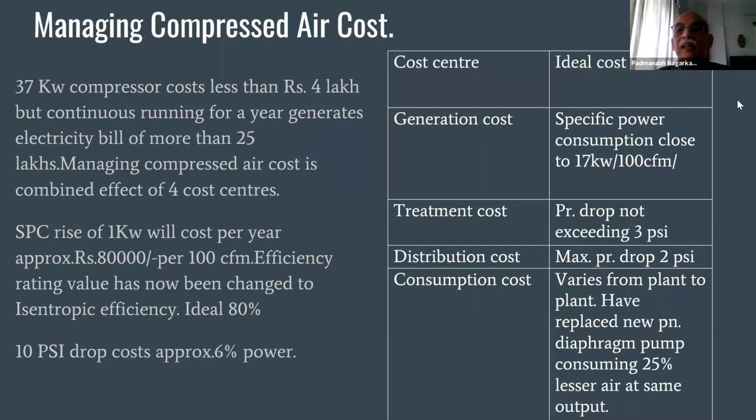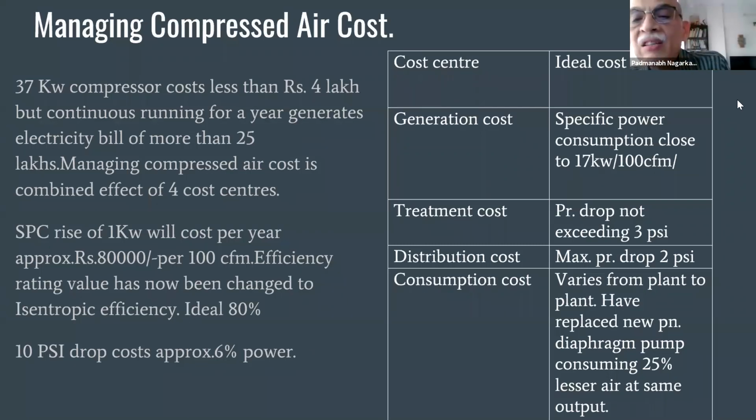Recently, this efficiency rating value has been changed to isentropic efficiency. Isentropic efficiency is the ratio of kW for the ideal compression process to kW of actual energy consumed. So ideally, if your isentropic efficiency is around 80%, it is accepted as a good generation cost.